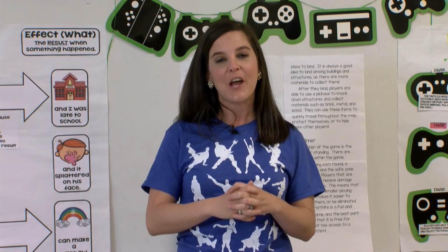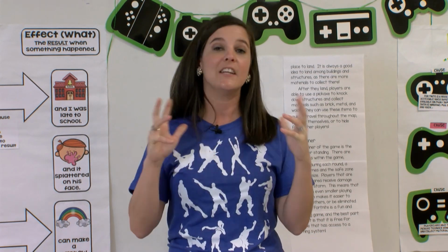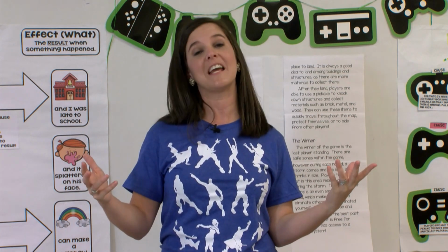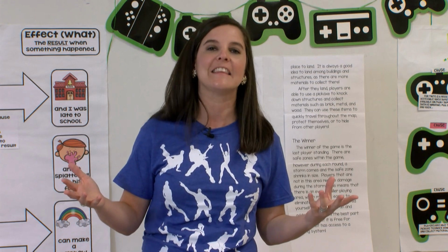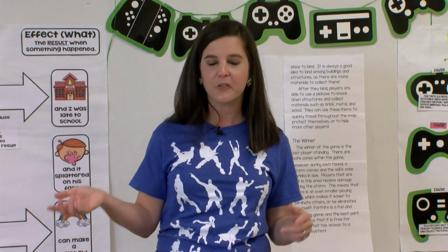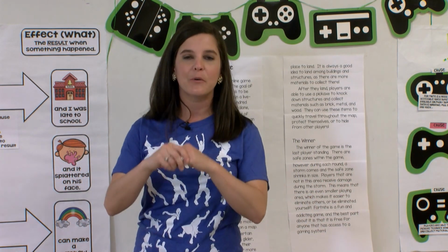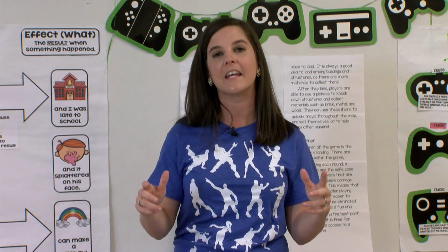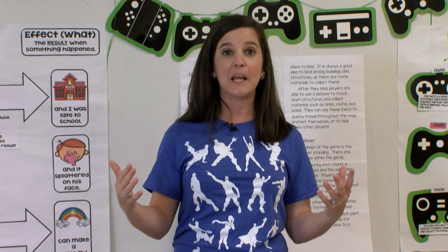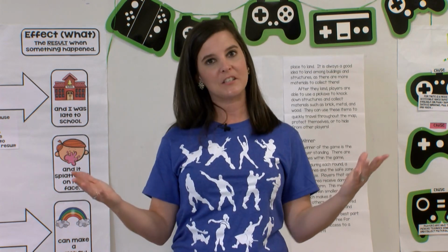And so I'm really hoping that you guys will enjoy this informational text that we are going to be reading to just learn more about Fortnite. I think a lot of you probably have a lot of background knowledge on it, which is great. But today we're going to look at a piece of informational text, and we are going to see how this game came to be and really why it's so popular.